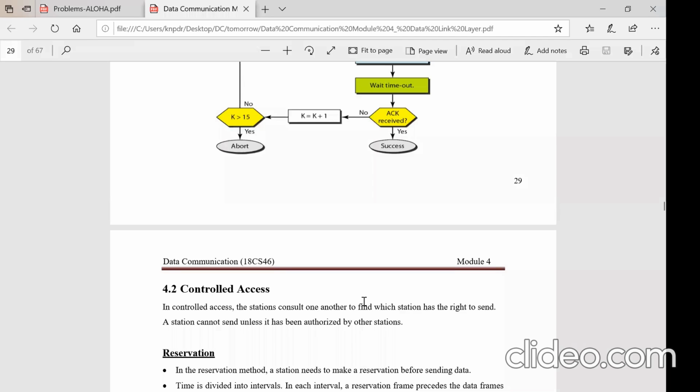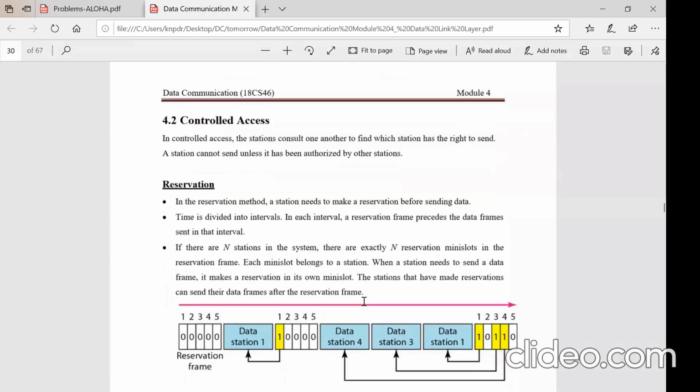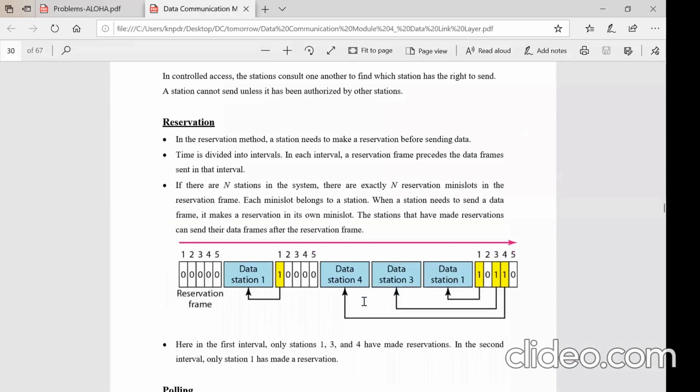So they went for controlled access, right? You know that in controlled access, there are once again 3 types: reservation, polling, and token passing, right? Reservation, in the sense, let me take a scenario where a teacher will be asking 3 questions. Now I take out only this particular diagram. With respect to this diagram, I'll explain an example. A teacher wants to ask 3 questions. Then he will shoot the first question.